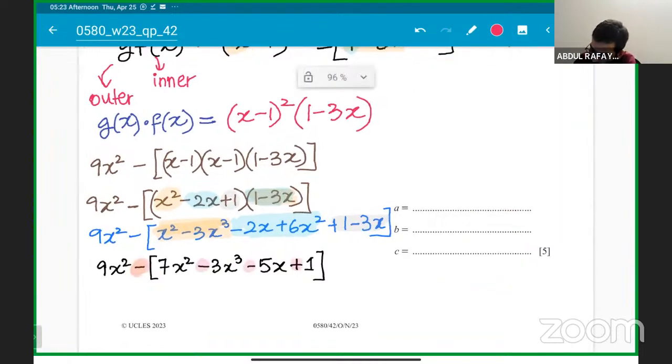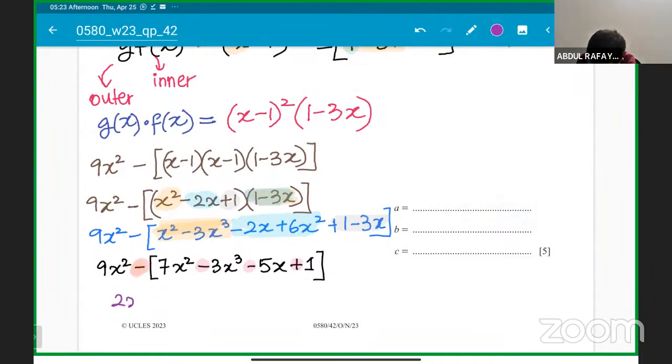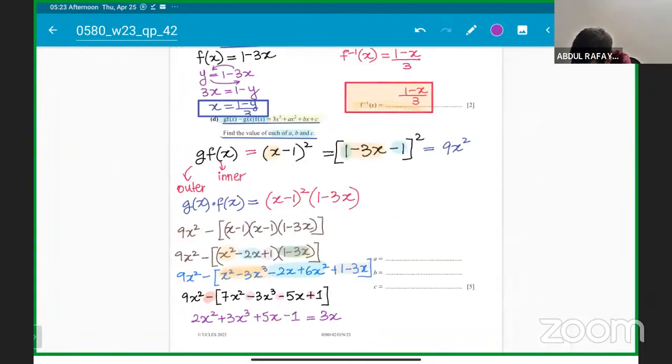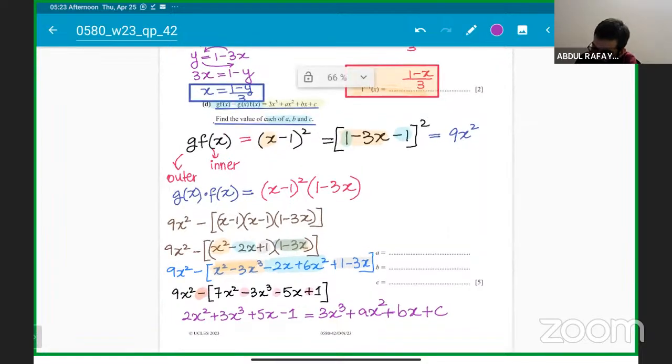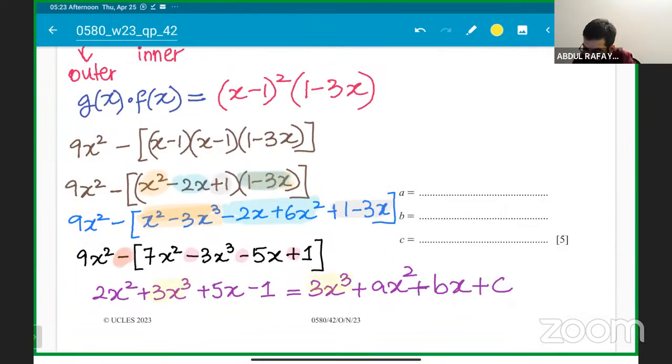So it will become, by the comparison method, 9x square minus 7x square, which becomes 2x square plus 3x cube plus 5x and minus 1, which you will compare with this one, that is 3x cube plus ax square plus bx plus c. So everyone knows now the values. Okay, what are the values, students? The values are, sir, 3x cube with 3x cube is common. Ax square is equal to 2x square. So what is the value of a, students? Sir, the value of a will be 2.